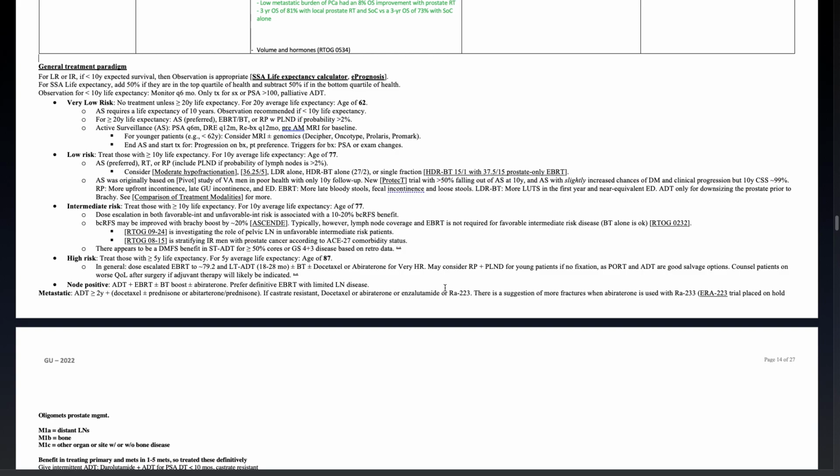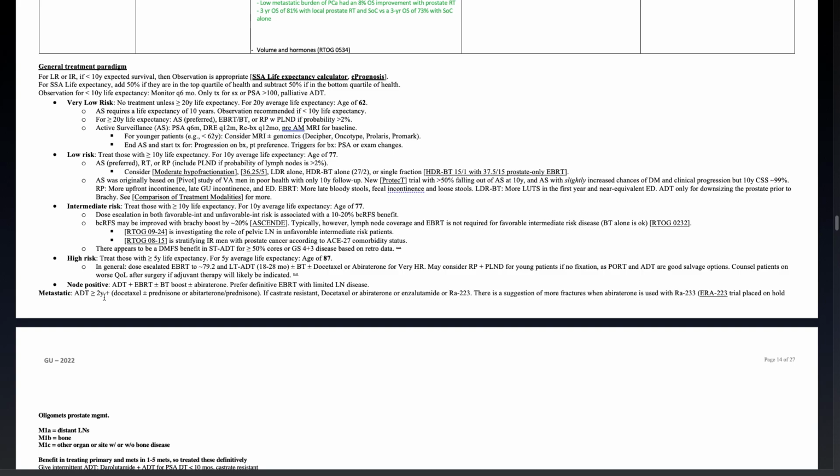You may consider radical prostatectomy plus pelvic lymph node dissection for young patients if there's no fixation, as post-op RT and ADT are good salvage options. Counsel patients on worse quality of life after surgery if adjuvant therapy will likely be indicated. Node positive: ADT plus external beam plus brachytherapy boost plus or minus abiraterone, preferred definitive external beam with limited lymph